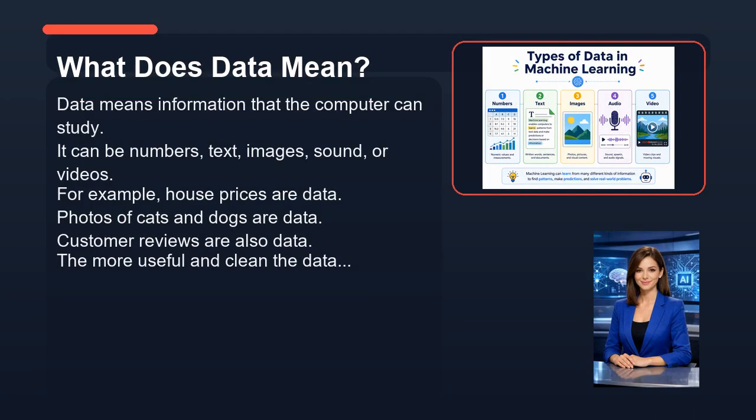Now let's look at what does data mean. Data means information that the computer can study. It can be numbers, text, images, sound, or videos. For example, house prices are data. Photos of cats and dogs are data. Customer reviews are also data. The more useful and clean the data is, the better the learning can be. In machine learning, data is like the textbook for the computer.